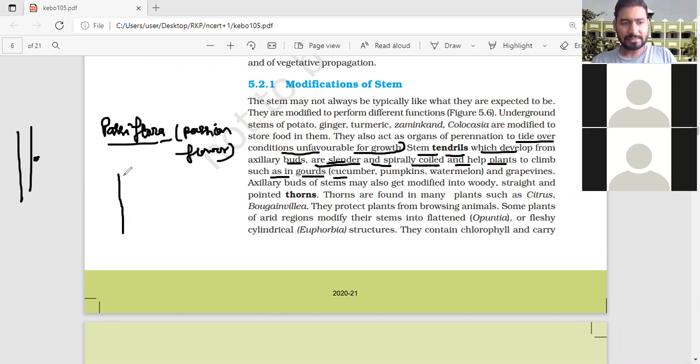Suppose this is the stem. And we know Cucurbitaceae plants generally grow in a creeping, prostrate manner; they are not erect. They can move with the help of stem tendril. They can climb anywhere with the help of stem tendril. Clear? Otherwise, they will move throughout the surface. That is prostrate; they generally grow in a prostrate, creeping manner.